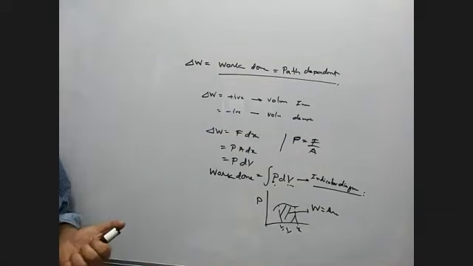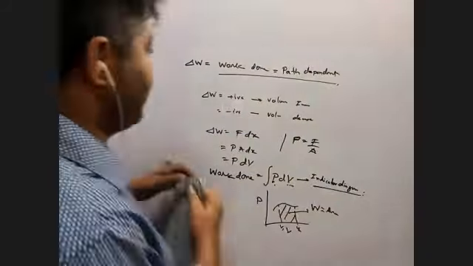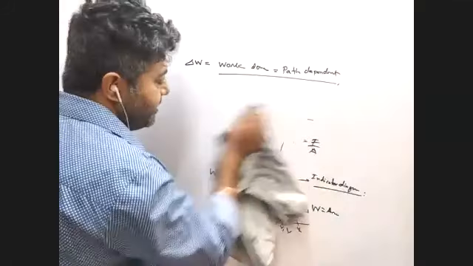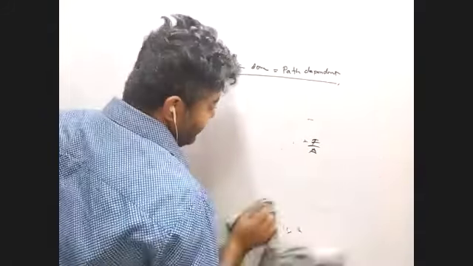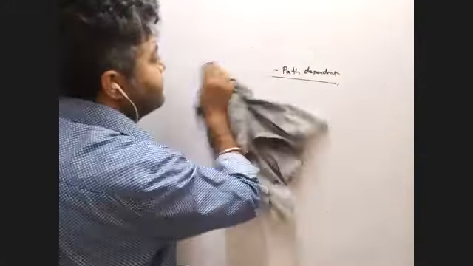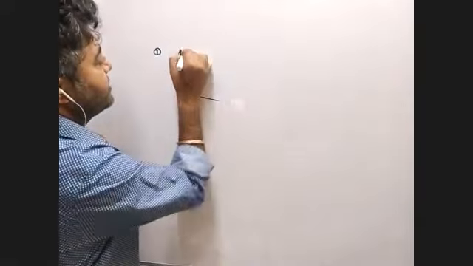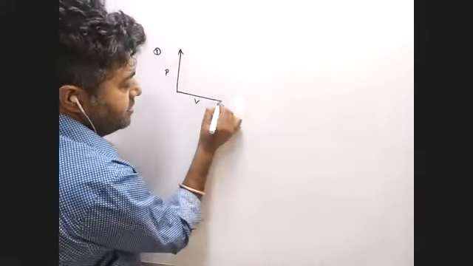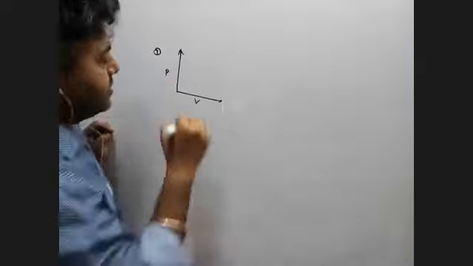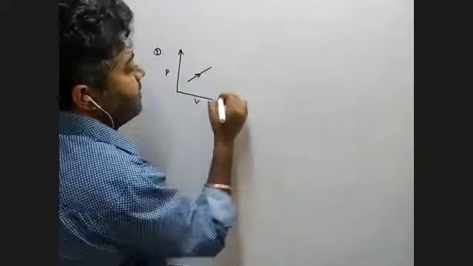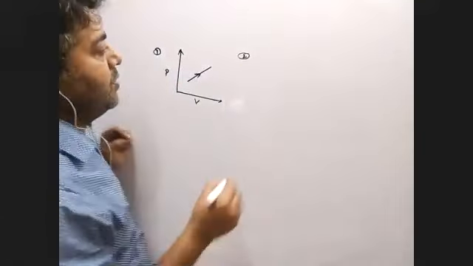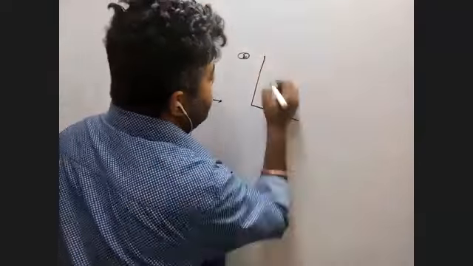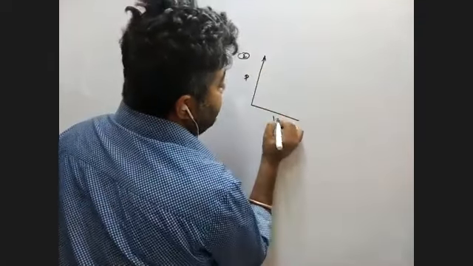Yes, sir. Now I give you one question, and you can tell me what the answer is, so you understand a little bit of what I want to say. Question number 1, pressure and volume is given. This is pressure, this is volume. Question number 2, pressure, volume.